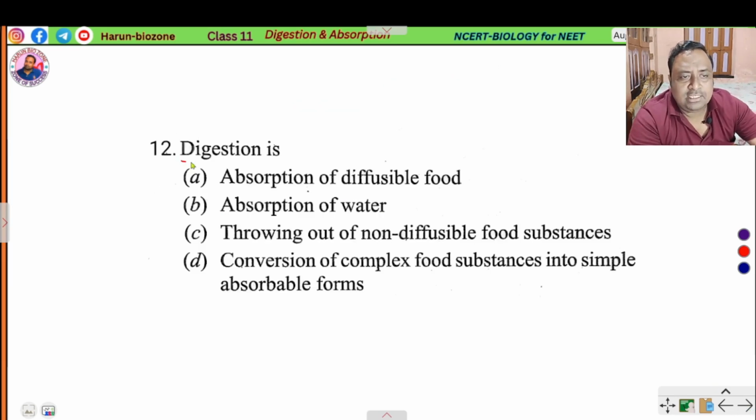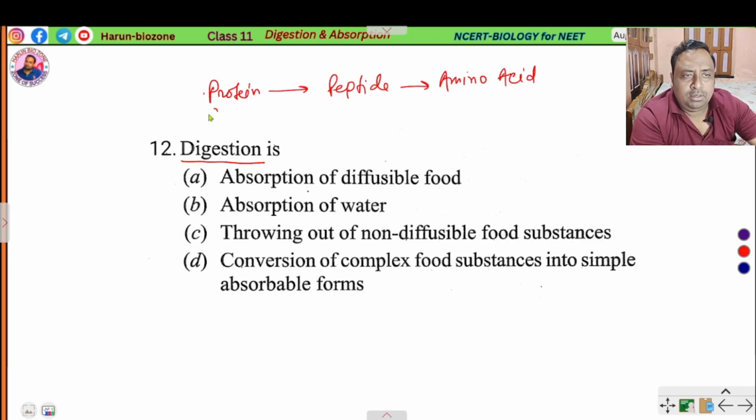Next question, what is digestion? Digestion means the conversion of complex food substances into simple absorbable food. For example, protein is digested into peptides and converted into amino acids. The amino acid is the absorbable form. Another example, carbohydrate or polysaccharide is ultimately converted into monosaccharide. Monosaccharide is the absorbable form.